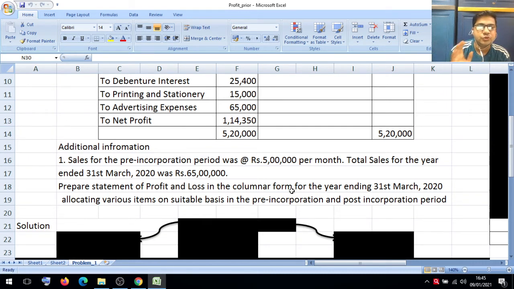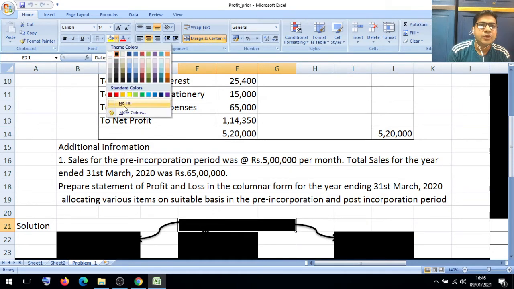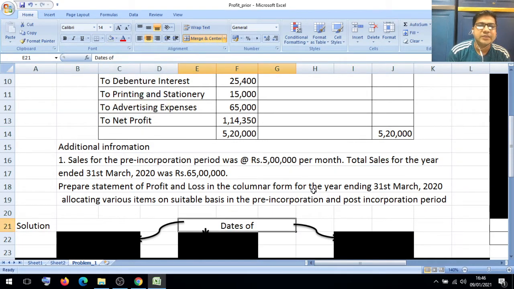First of all, we should know about the three dates: date of acquisition, date of incorporation, and year end. These three dates are very important. Whenever we read our problem, we can identify the dates.